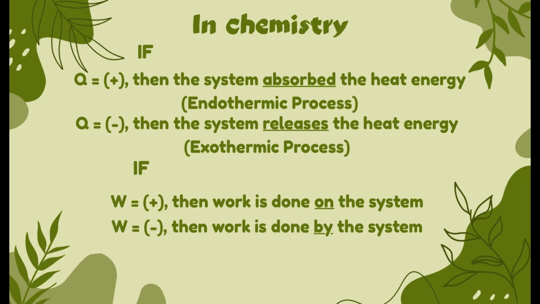then the system absorbed the heat energy, or we call it an endothermic process. If Q is negative, then the system releases the heat energy, or exothermic process. If W is positive, then work is done on the system. If W is negative, then the work is done by the system. Take note of the underlined words such as absorb, releases, on, or by, since these terms will help you on how to solve word problems regarding the first law of thermodynamics.